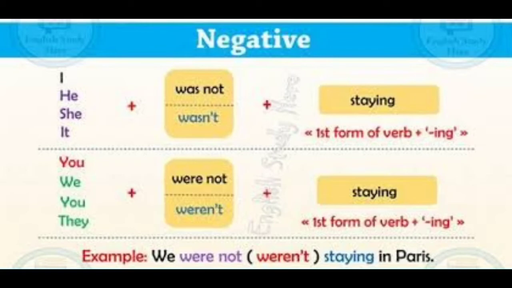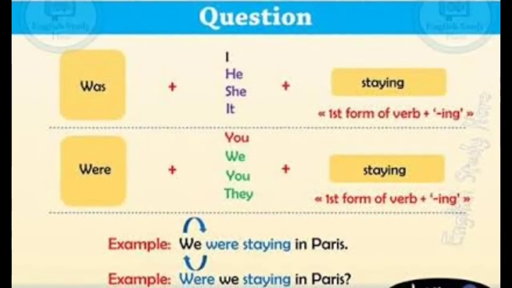Children, let's move on to the interrogative form in past continuous tense. See here, in interrogative, as I already told you, the be form of verb should be brought to the front, then the subject, then verb plus ing. So see here, was plus I, he, she, it, that is the subject, plus staying, verb plus ing. So was I staying? Was he staying?